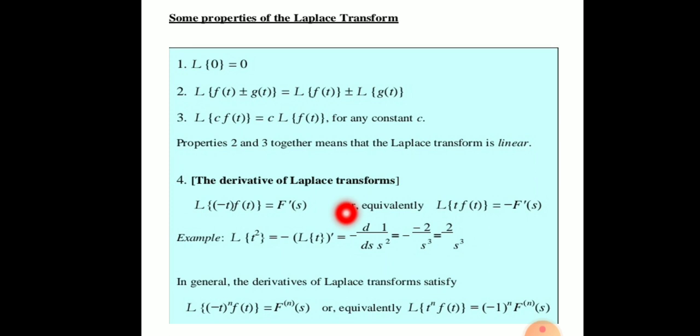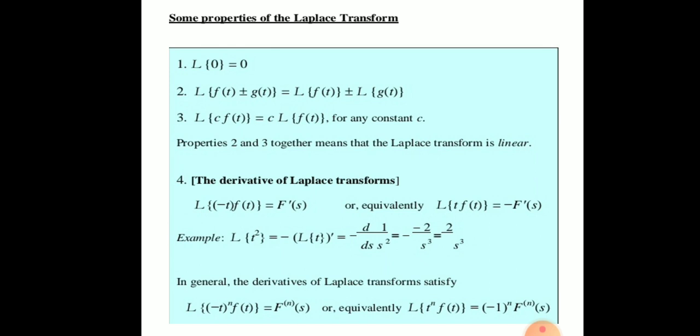Okay, the dash means the derivative with respect to s. So minus d/ds of 1 upon s square is equal to minus, minus 2 upon s cube, and the minus minus sign will become plus, so the function is 2 upon s cube.